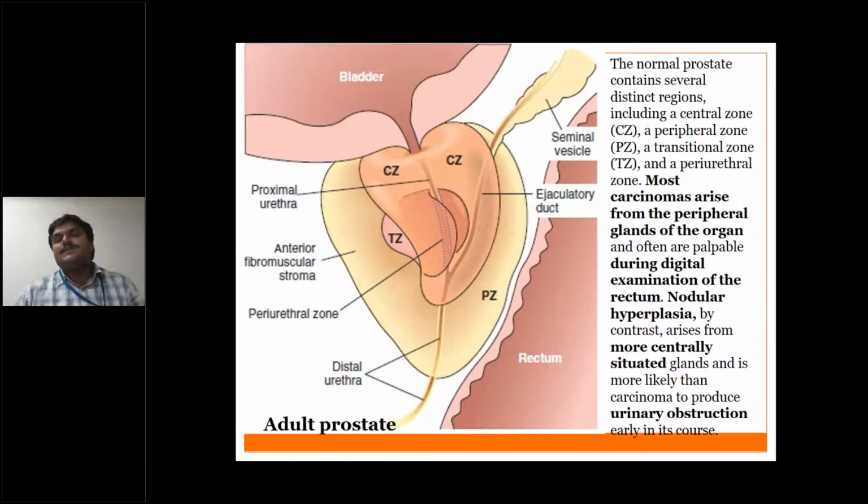at the age of 50 to 60 years in elderly males. Whereas carcinoma of the prostate occurs in the peripheral zone, and it also forms small nodules, which can be palpated through the rectum by doing a digital rectal examination. So what is important in this slide, what you have to remember, is that benign prostatic hyperplasia occurs in the central zone of the prostate, whereas carcinomas will occur in the peripheral zone.